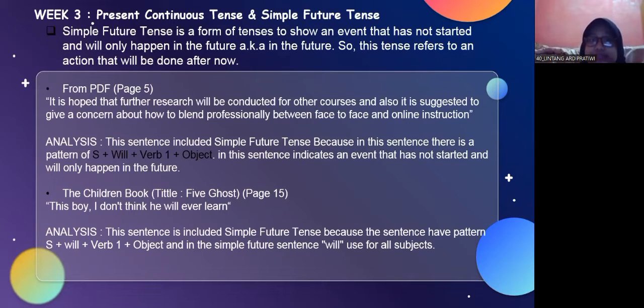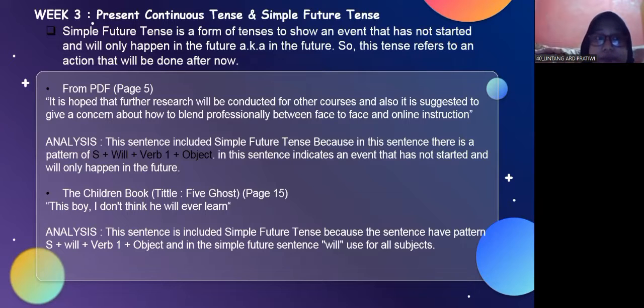Simple future tense is a form of tense to show an event that has not started and will only happen in the future. So, this tense refers to an action that will be done after now.